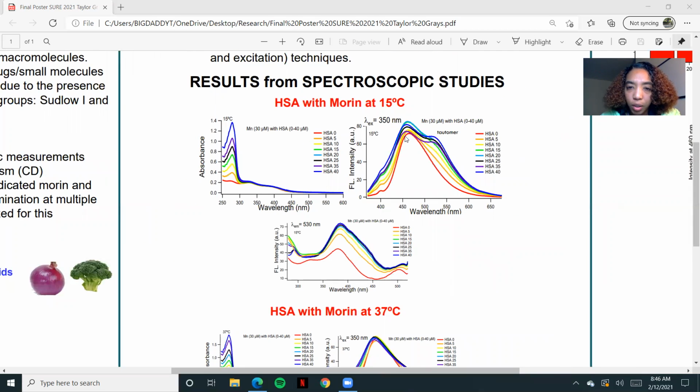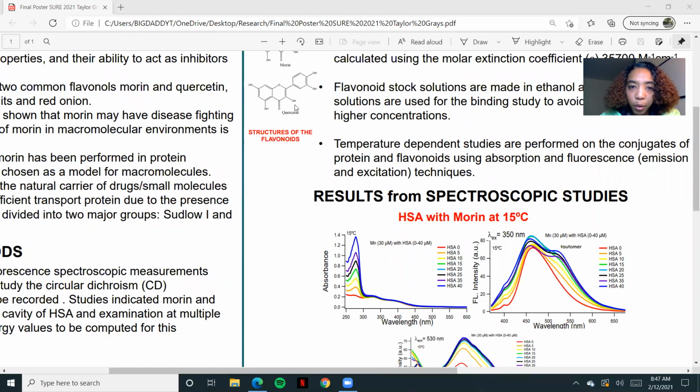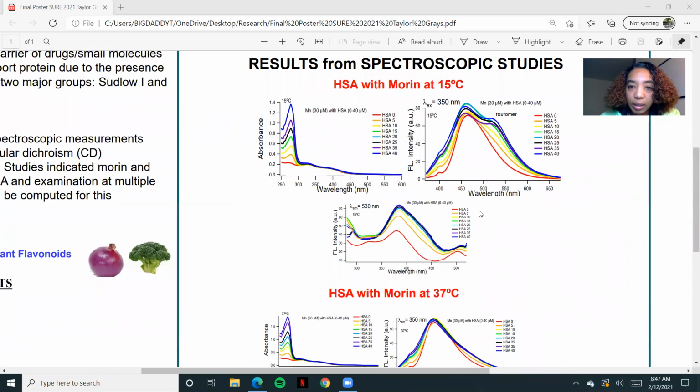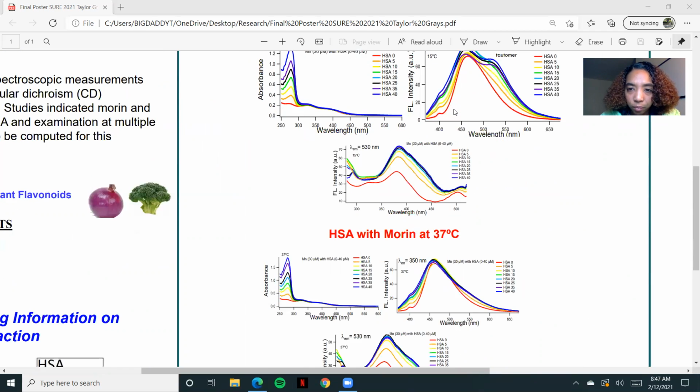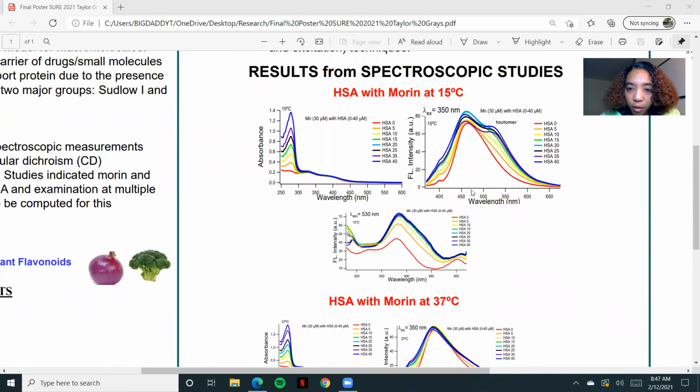From this graph, we got our normal emission scan of our morin, but we notice that there is another peak, which is our tautomer. Our tautomer is when a proton from this hydroxyl group in the C ring right here will go to the ketone, as that will be an excited state proton transfer, as this only happens in the excited state at this spot right here at 350. Then we know it's morin because it's around 460.